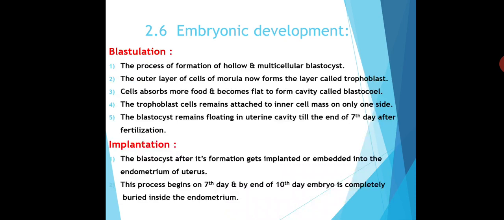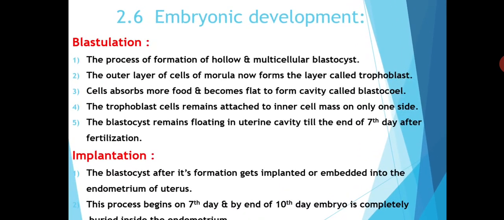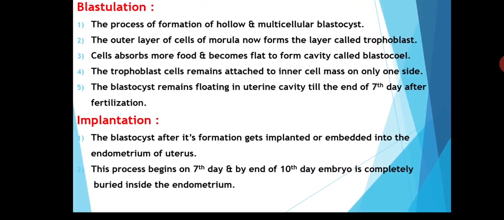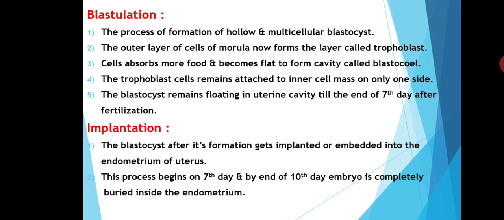In the process of embryonic development, after the formation of blastocyst, implantation takes place. The blastocyst, after its formation, gets implanted or embedded into the endometrium of the uterus. This process begins on the 7th day and ends on the 10th day, when the embryo is completely buried inside the endometrium.